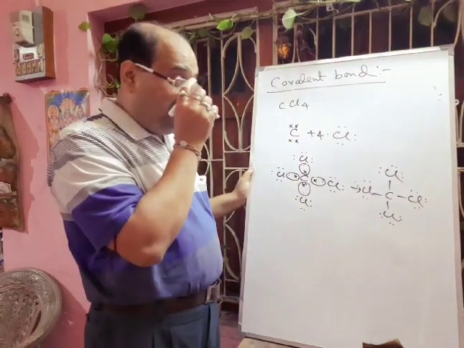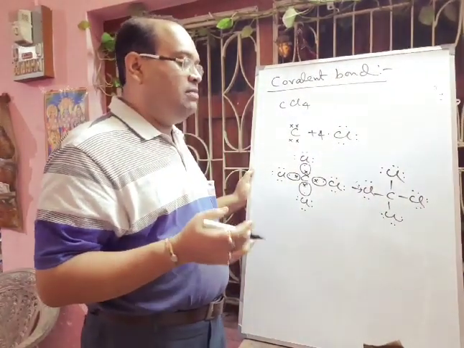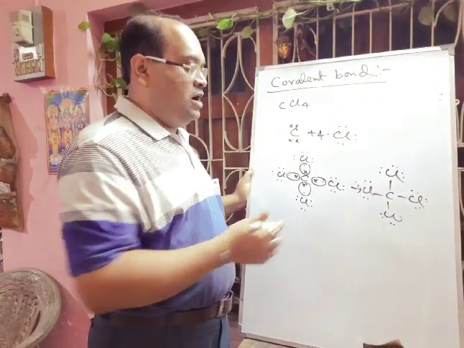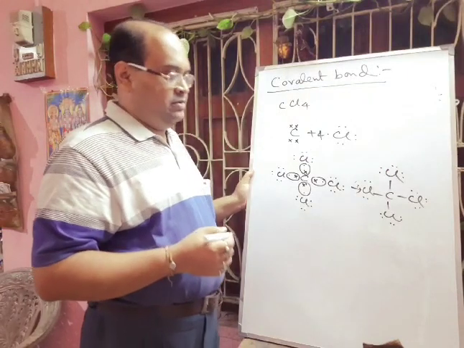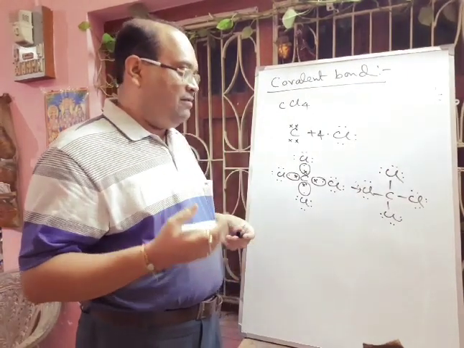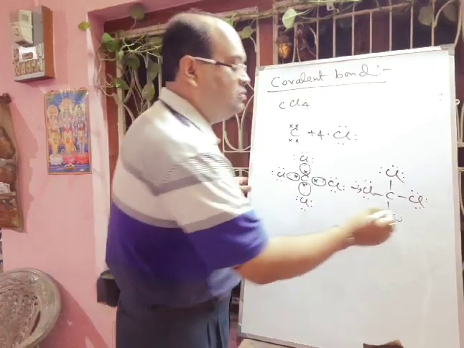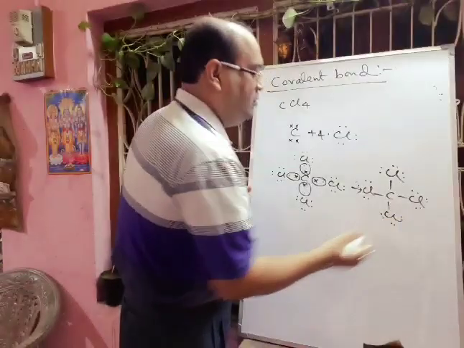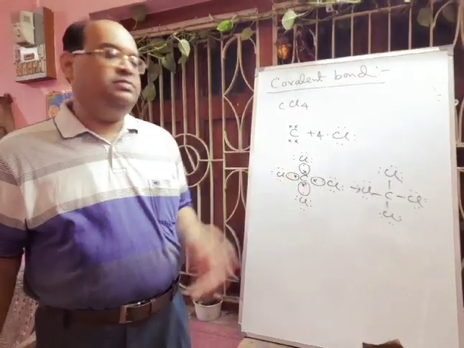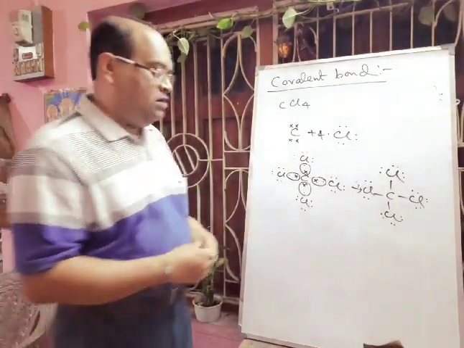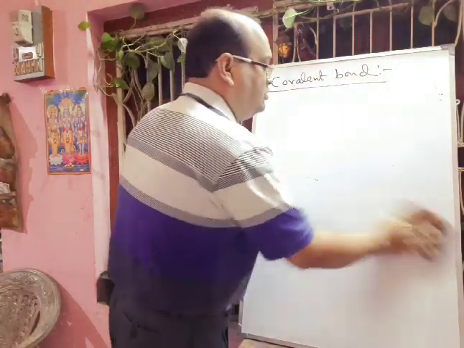But if we ask the number of unshared electrons, then you have to tell that 6 into 4, that will be 24. But if we talk about pairs, then you have to tell 12 pairs of electrons are there that are not used in the formation of bonds. Hope you can understand. So in this way you have to practice the structure of these different types of covalent molecules. Oxygen and nitrogen also I will discuss.